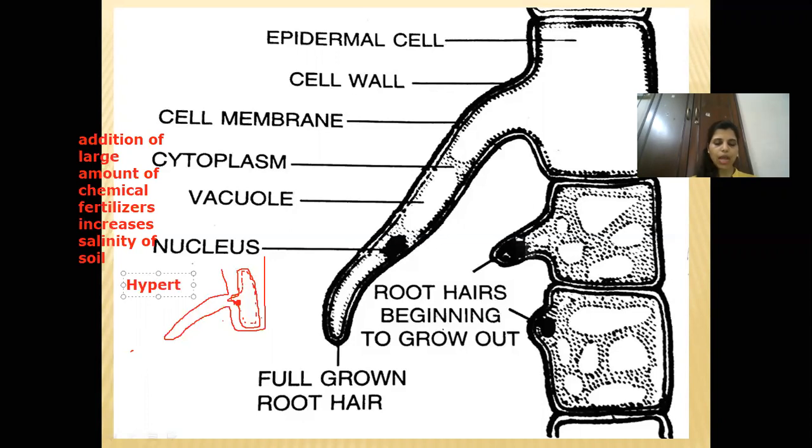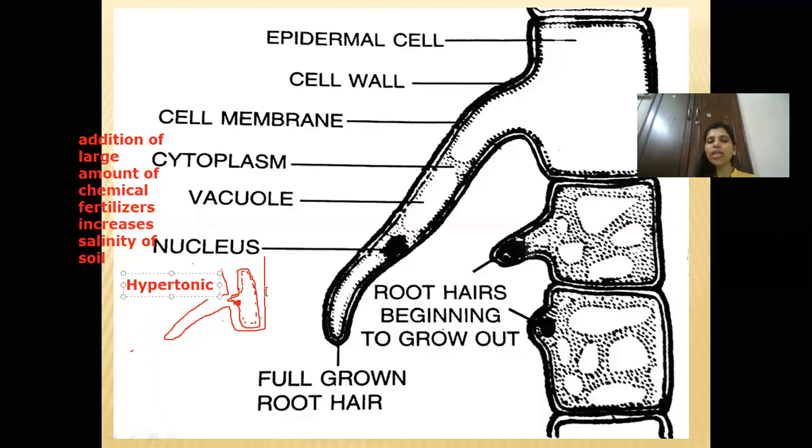See, we have said that the cell sap of the root hair is hypertonic, but when you are adding a large amount of chemical fertilizer, the salt in the soil becomes very, very high. So now, compared to the tonicity of the fluid which is inside, the soil has more salts. So it is hypertonic with respect to the cell sap.